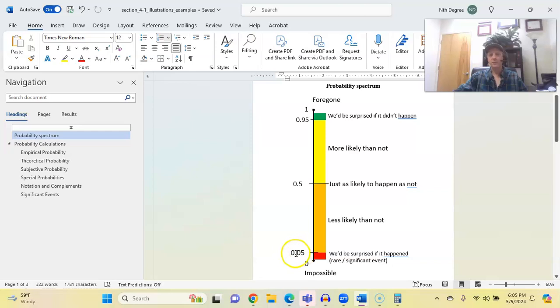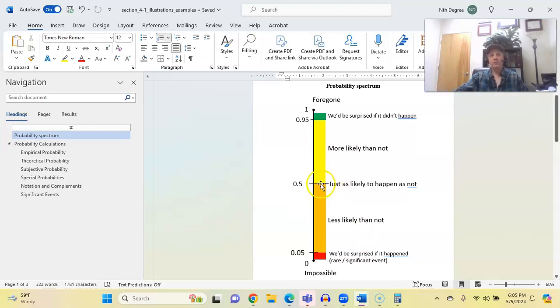So if a probability is less than 5%, that means we'd be surprised if it happened. What's the probability that you will guess my birthday correctly? It's only 1 out of 365. So that's less than 5%, isn't it? I'd be surprised if you could do it.